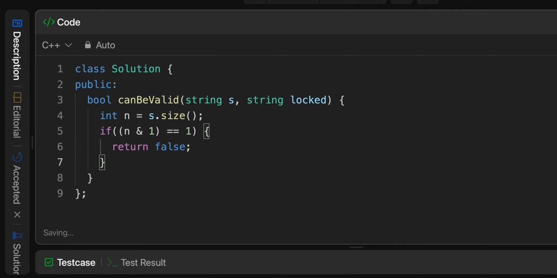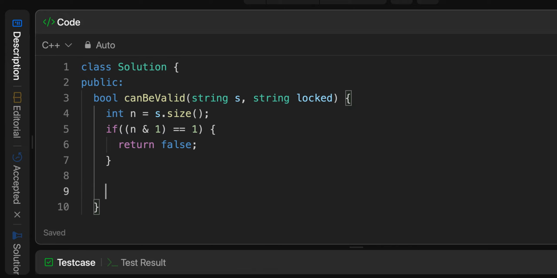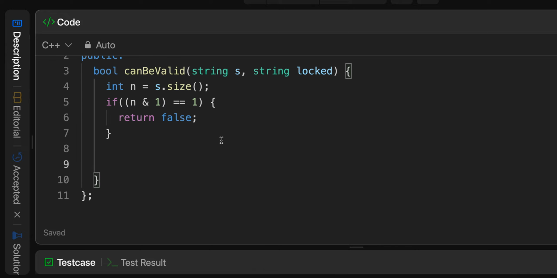Okay. Next, let's go over what we'll do here, or the approach will be. I'm just going to initialize something here. I'm going to say stack of int values, s and u.